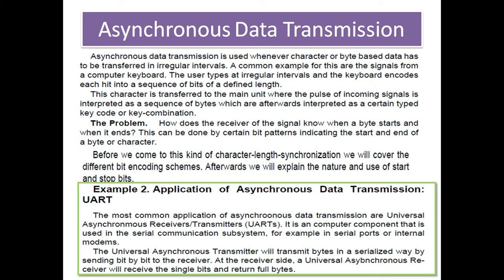The problem: how does the receiver know when the byte starts and when it ends? This can be done by a certain bit pattern, indicating the start and end of the byte or character.